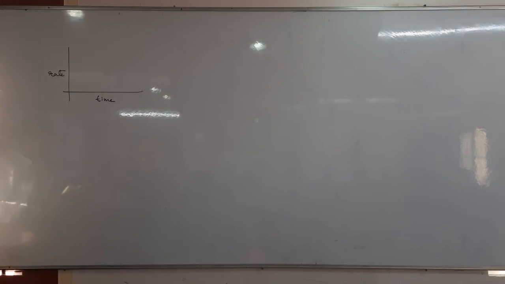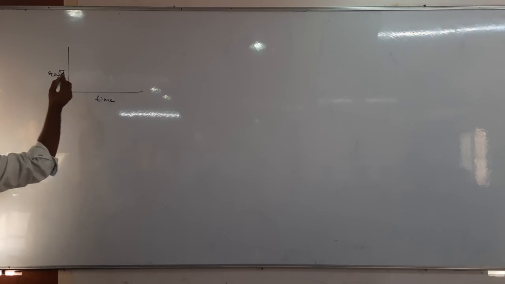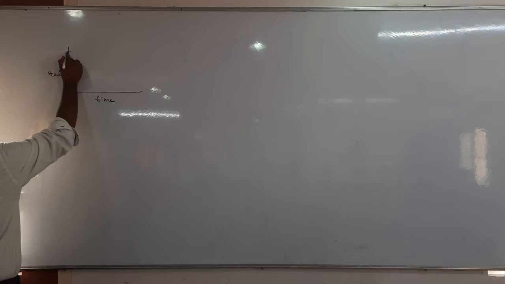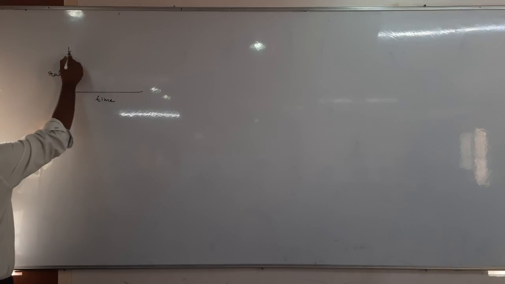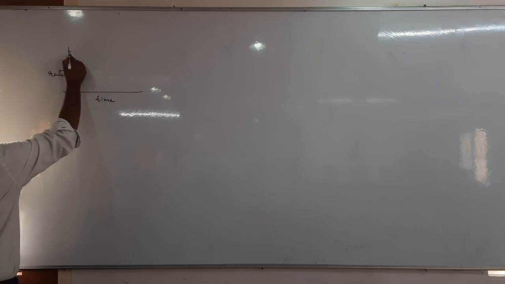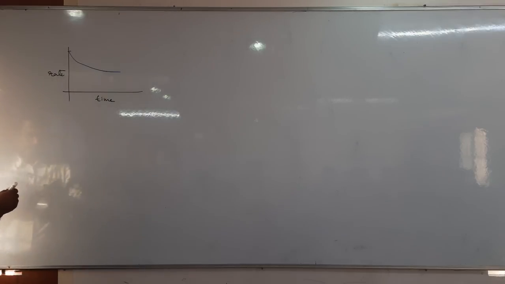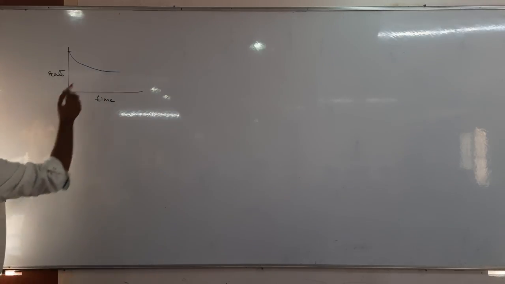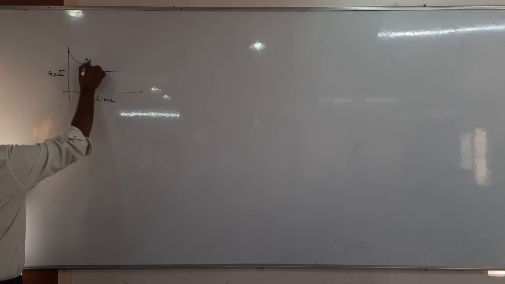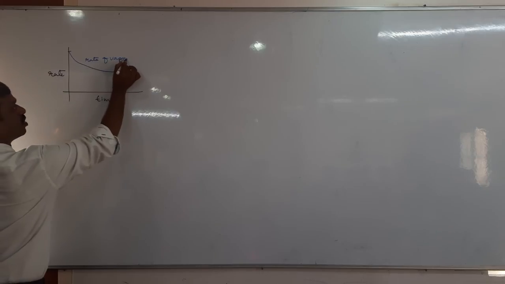Tell me, at the beginning time is 0. At the beginning there is only vaporization, no? So therefore the rate of vaporization is maximum. Yes or no? Now what happens as the time increases, the rate of vaporization gradually decreases. At the beginning, this is the graph related to rate of vaporization.